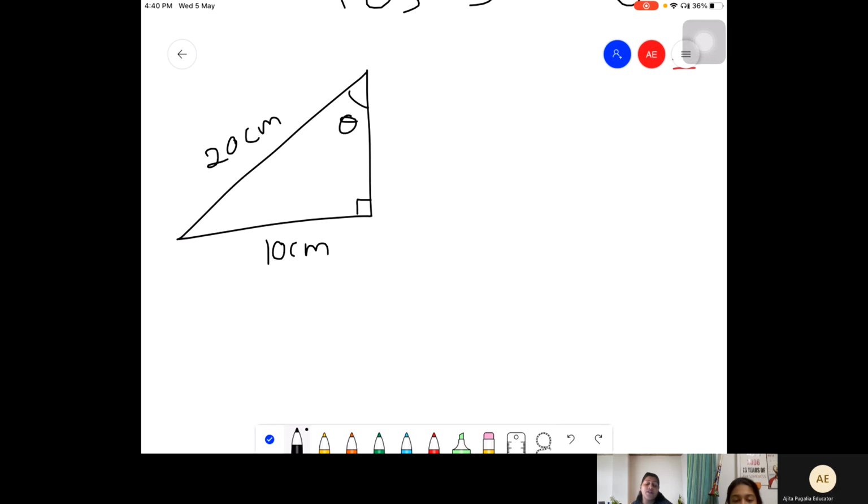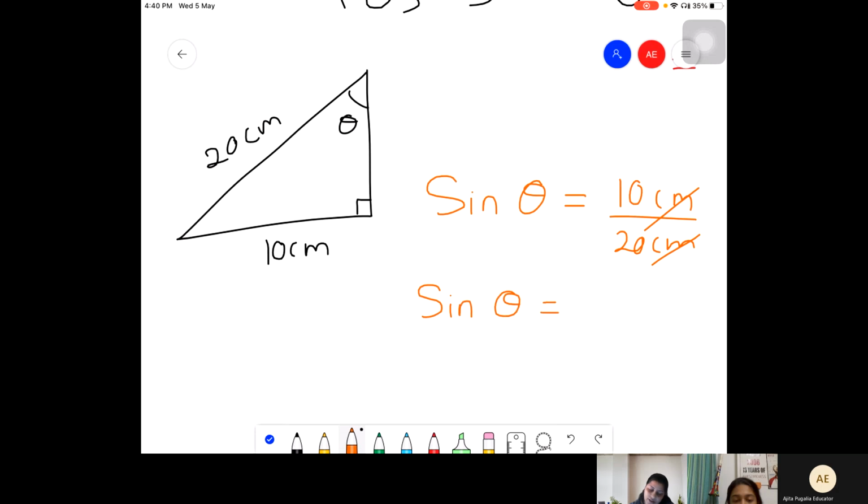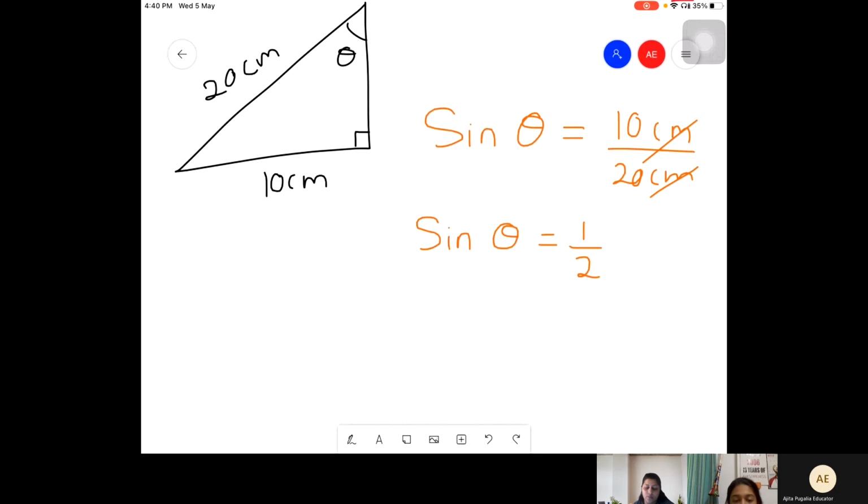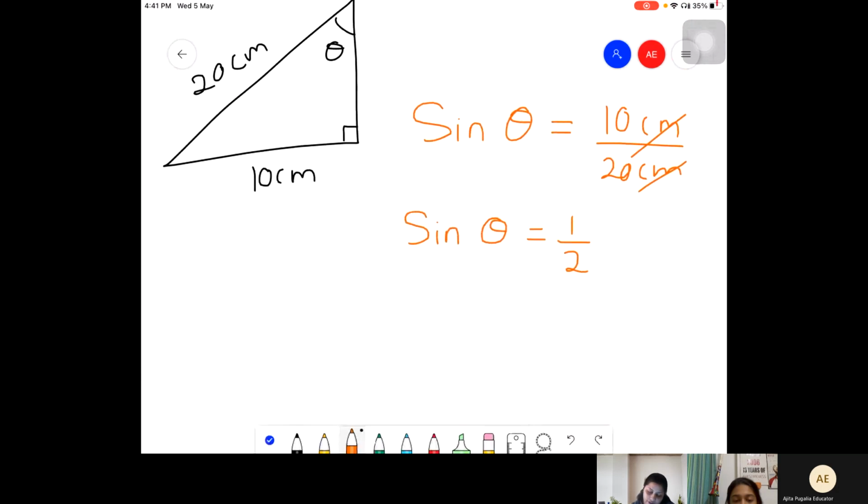So for opposite and hypotenuse, which rule is applicable? What is the relationship between opposite and hypotenuse? Sine. So you'll say sine theta is equal to opposite side, that is 10 centimeters upon 20 centimeters. Centimeter cancels, so sine theta is equal to half. With sine theta I cannot find the value, so for finding theta here, I'll do sine inverse half. Do it on your calculator.